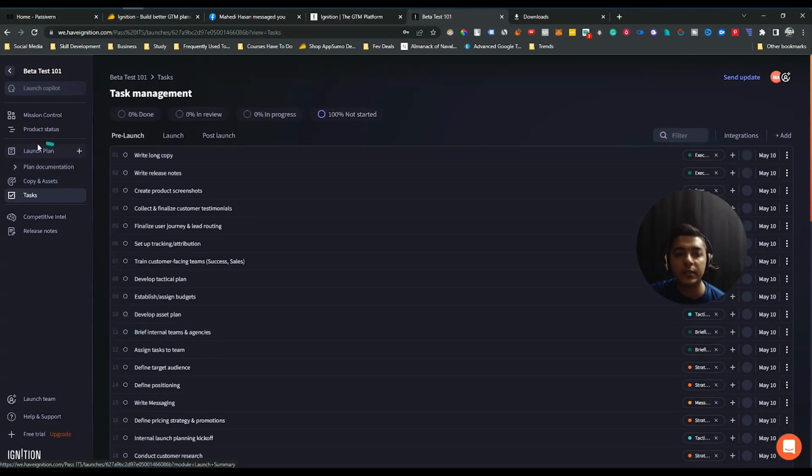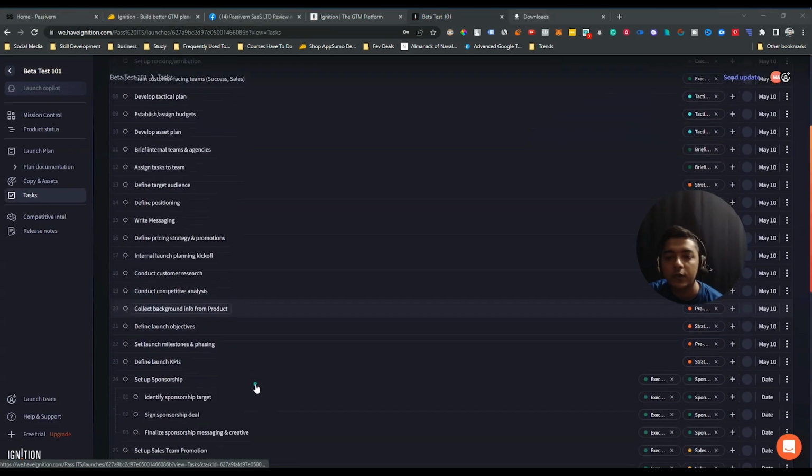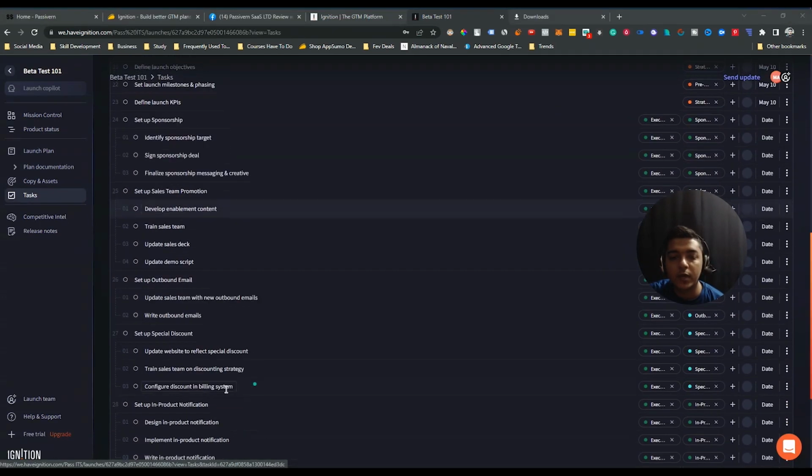That means the launch plan that you add on this launch plan section, according to your need, those tasks will be added here on this task option. See, these are the tasks that have been added according to my need. Write long copy, write release notes, create product screenshot, collect and finalize customer testimonial, then finalize user journey and lead routing, setup tracking or attribution, train customer facing team, then develop technical plan. So a lot of tasks have been added to launch my product.